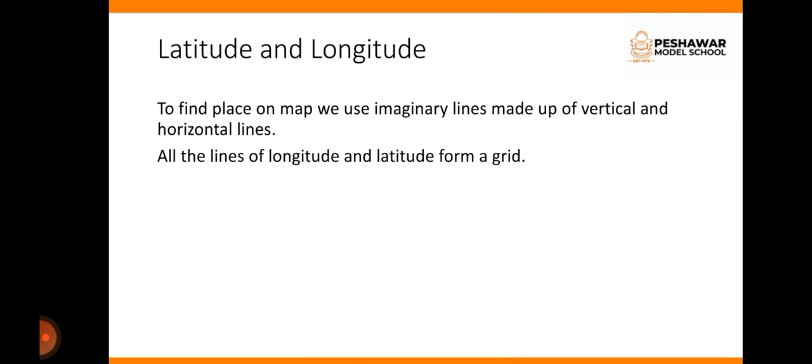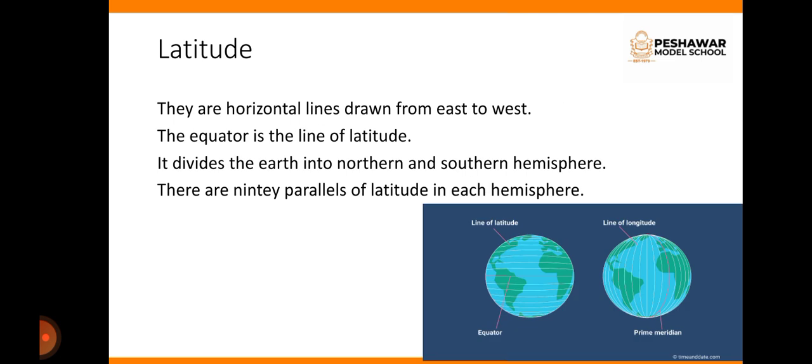Now we will be discussing latitude and longitude. To find a place on a map we use imaginary lines made up of vertical and horizontal lines. These lines form a grid. One thing that you have to remember is that these are imaginary lines, not real lines. Latitudes are horizontal lines drawn from east to west. The equator is the line of latitude. It divides the earth into northern and southern hemisphere. There are 90 parallels or degrees of latitude in each hemisphere.